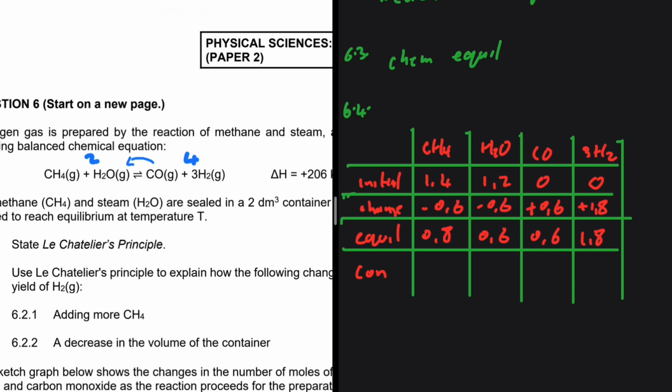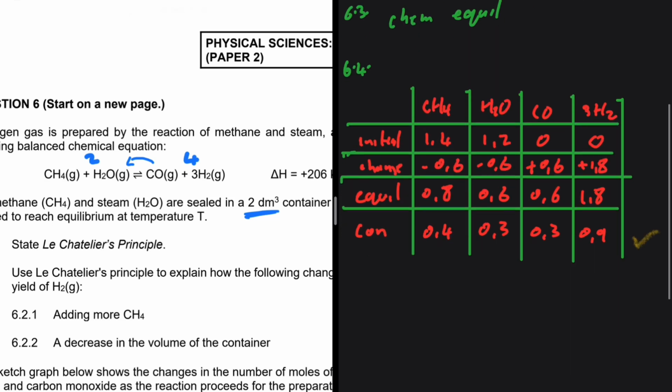We need to find the concentration by dividing with 2 decimeter cube, the volume of the container. If we do that, 0.8 divided by 2, 0.4. 0.6 divided by 2, 0.3. 0.6 divided by 2, once more, 0.3. 1.8 divided by 2, that is 0.9. We have the concentrations at equilibrium.